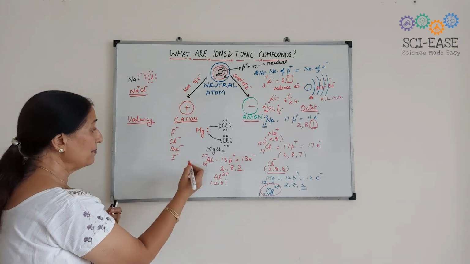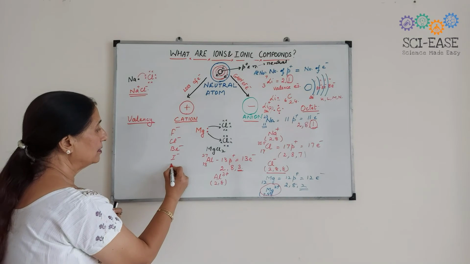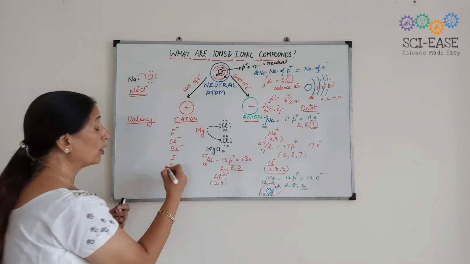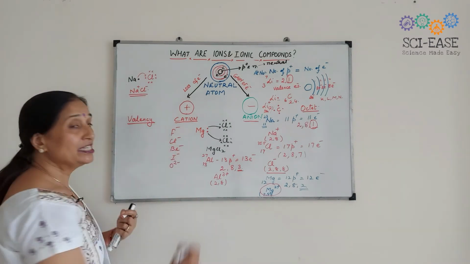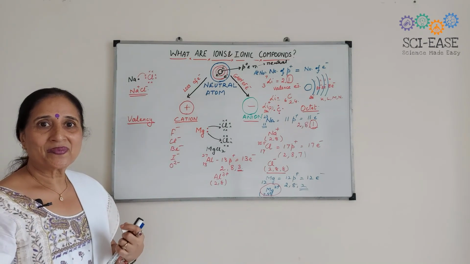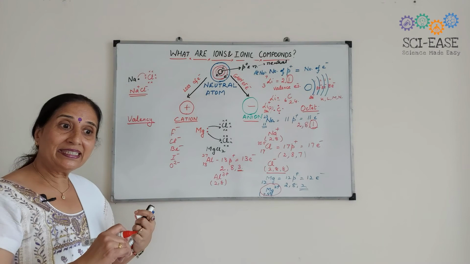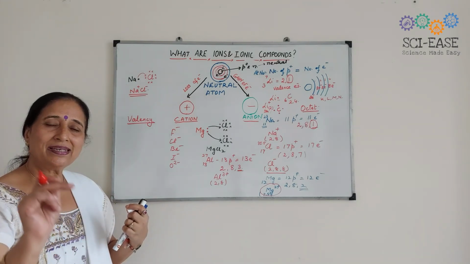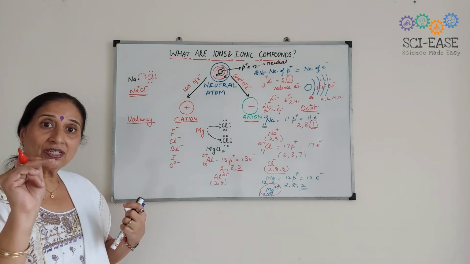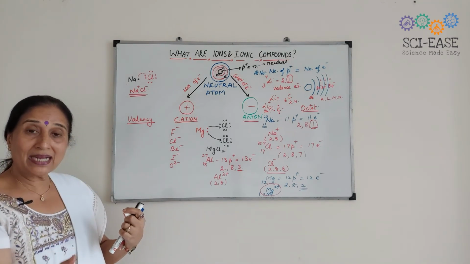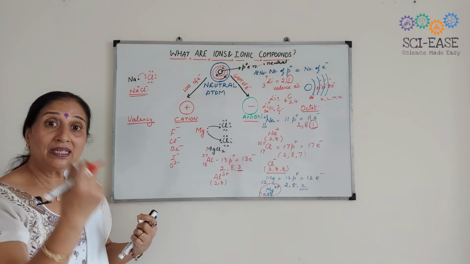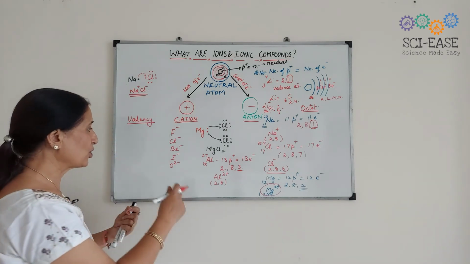Some other anions, like oxygen, have -2 valency because it has 6 electrons in its outermost shell. It requires 2 electrons to complete its octet.